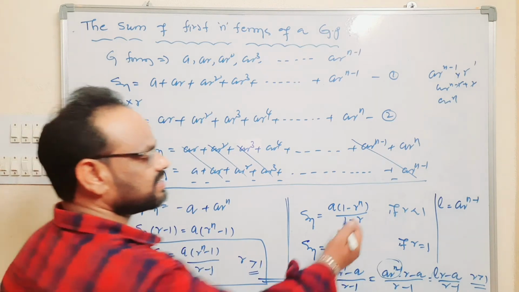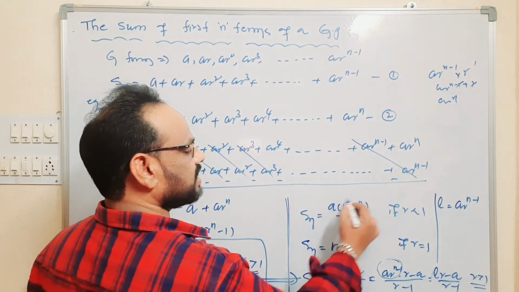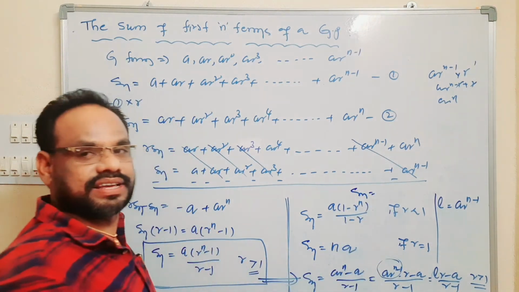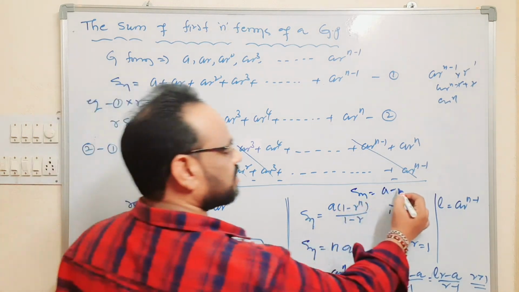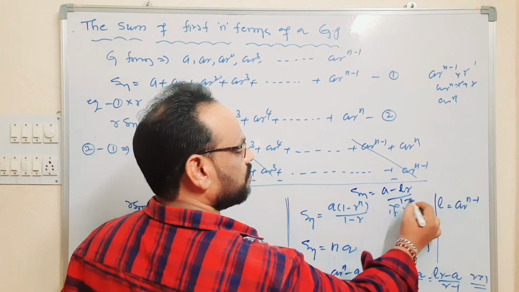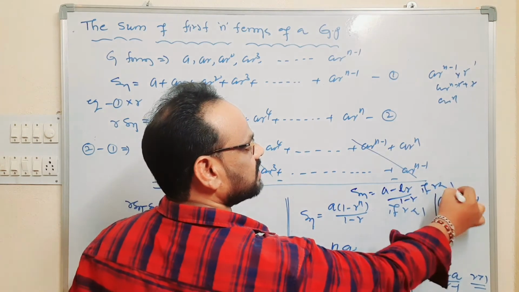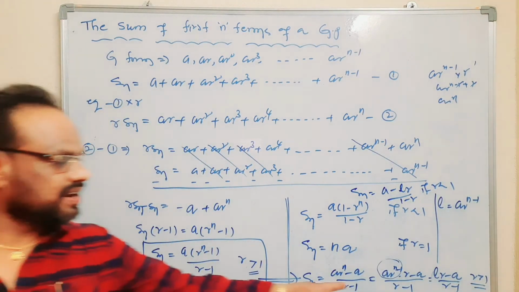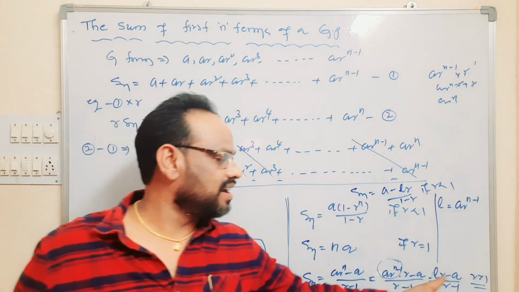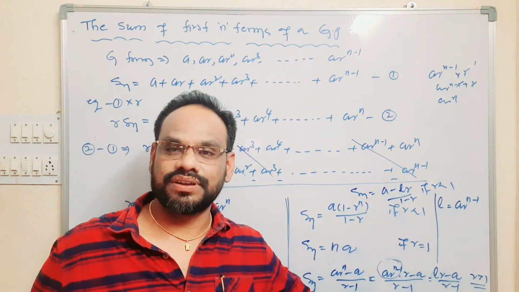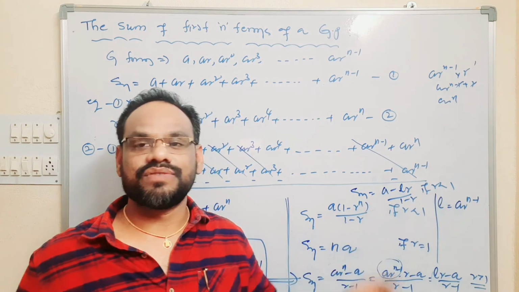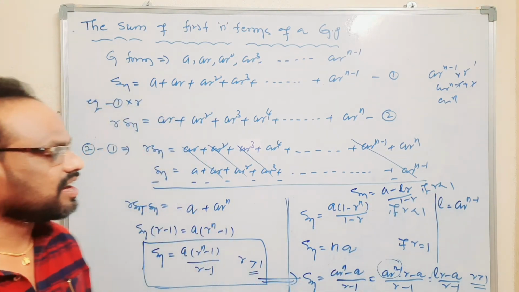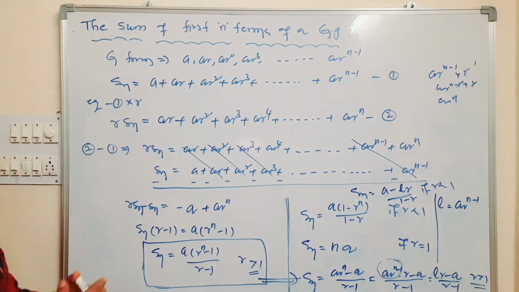If r is less than 1, it can be written as Sn is equal to (a minus lr) by (1 minus r). If r is greater than 1, Sn is equal to (lr minus a) by (r minus 1). If r is less than 1, Sn is equal to (a minus lr) by (1 minus r). Let us discuss some examples here.